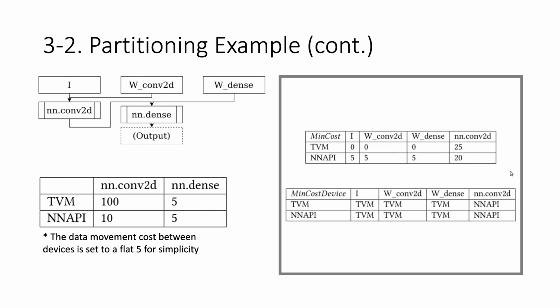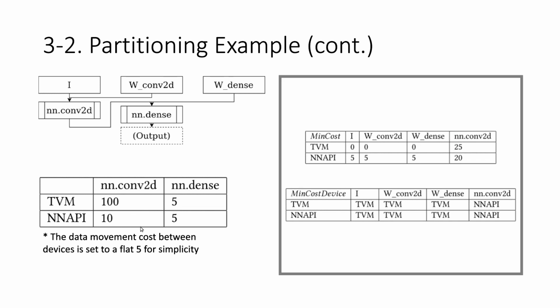And for the next step, we visit convolution 2D. So here we can see that the minimal cost to produce the result of convolution 2D on TVM is 25. This 25 comes from the cost to perform convolution 2D on an API and move the results back to TVM.